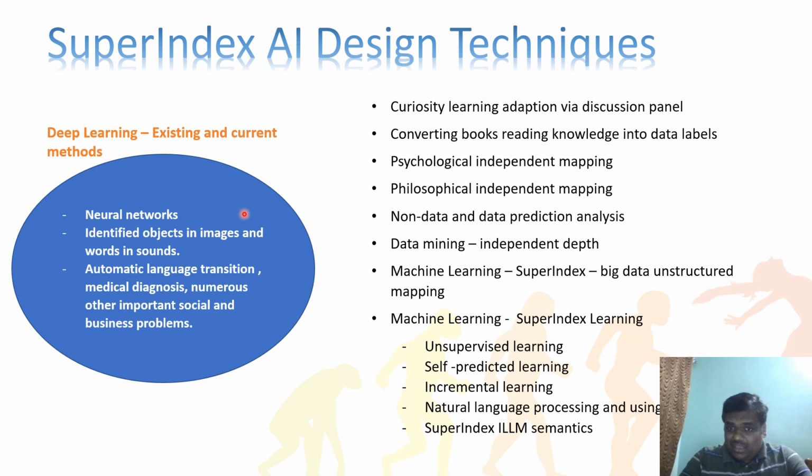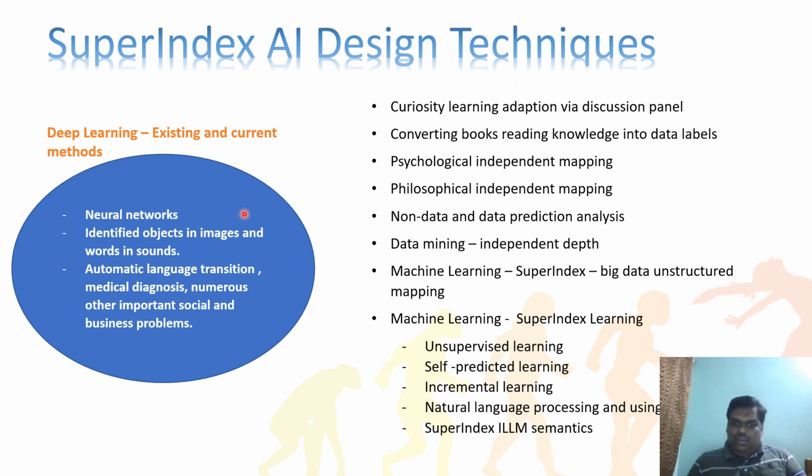And data mining, the independent depth. It should go into the very independent depth. That's what I'm planning. It is not like the usual pattern of whatever data mining is happening. Here I'm talking about independent depth without a record, without data, which we will talk more about. And coming to machine learning, SuperIndex, big data unstructured mapping. It's not structured mapping, structured big data. I'm talking about unstructured big data. It should map very well using a lot of algorithms.